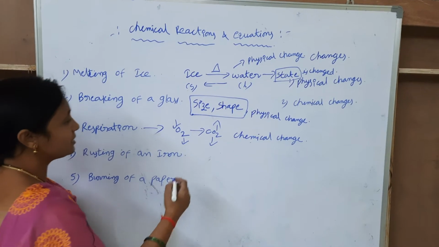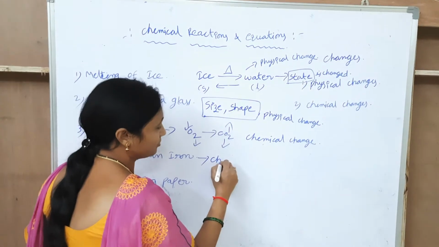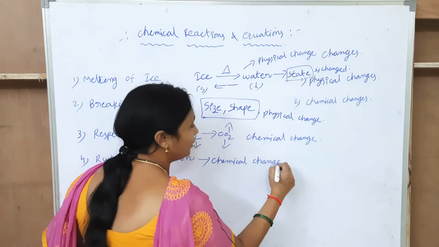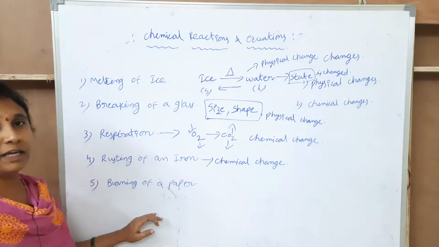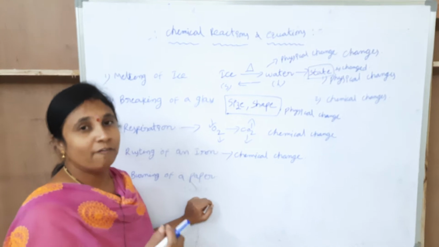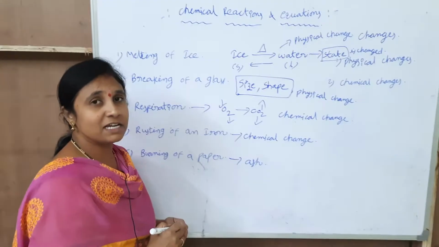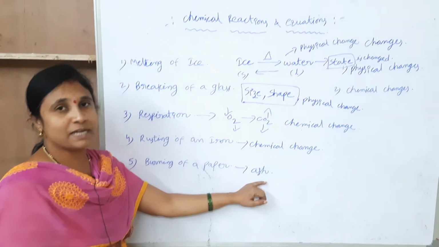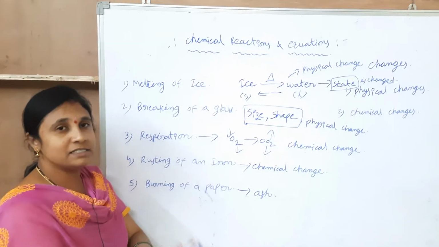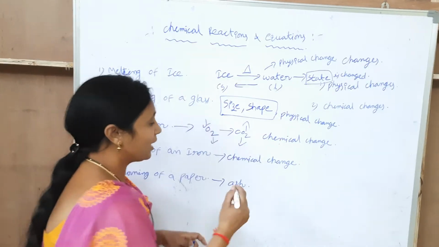Next I am taking rusting of iron. The rusting of iron is also a chemical change. The next is burning of a paper. I am taking a paper and burning it with a matchstick. What is generated? When burning the paper, ash is generated. This is the new substance. So this is a chemical change.